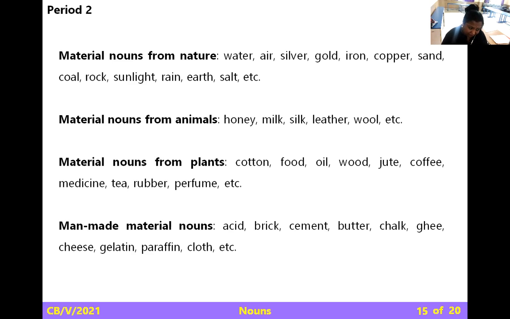Material nouns from animals: honey, milk, silk, leather, wool. Material nouns from plants: cotton, wood, oil, jute, medicine, tea, rubber, perfume. Then coming to the next, man-made material nouns. From these material substances, using them man will make some materials. That is acid, brick, cement, butter, chalk, ghee, cheese, gelatin, paraffin, cloth.